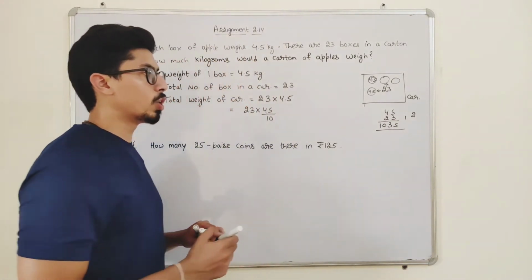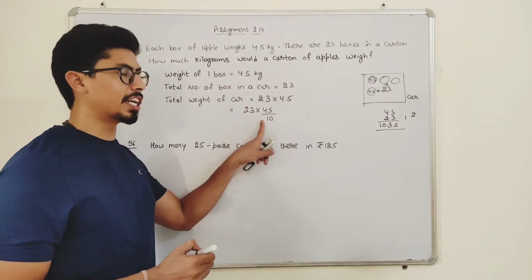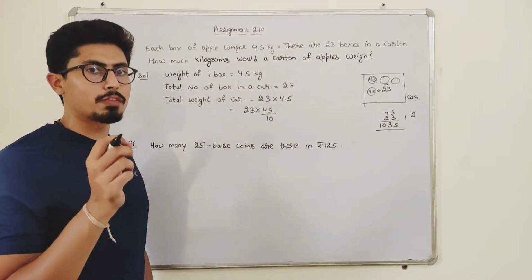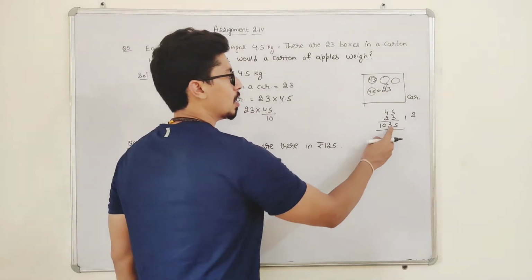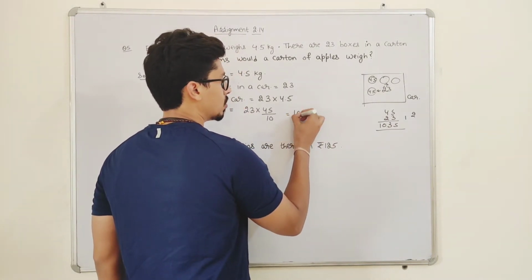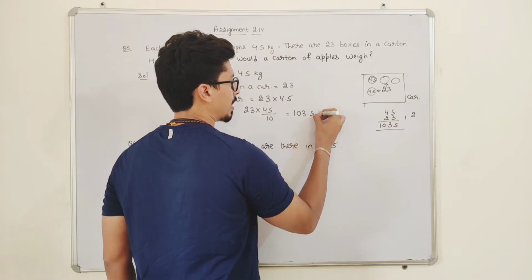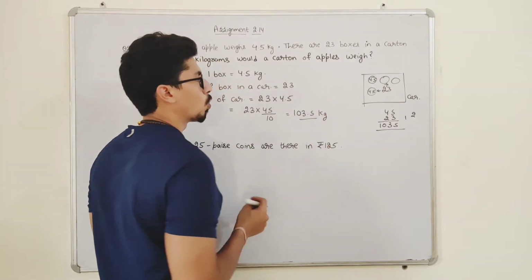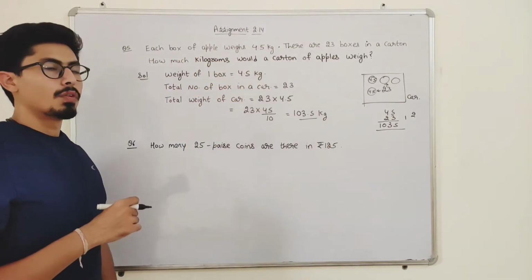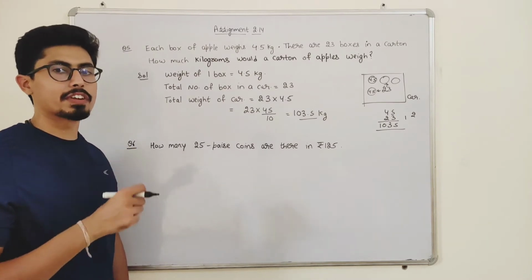So it is 1035 and in the denominator we have 10. That means I have to put the decimal before one digit. So it will be 103.5 kg. So the total weight of the carton is 103.5 kg.